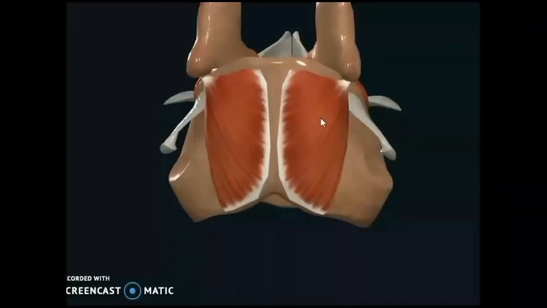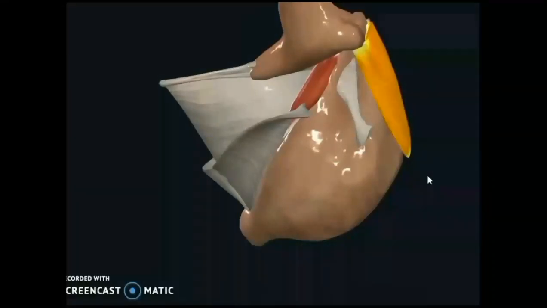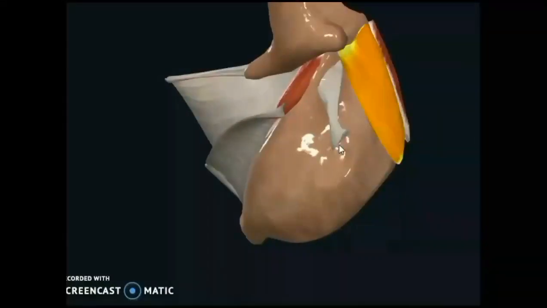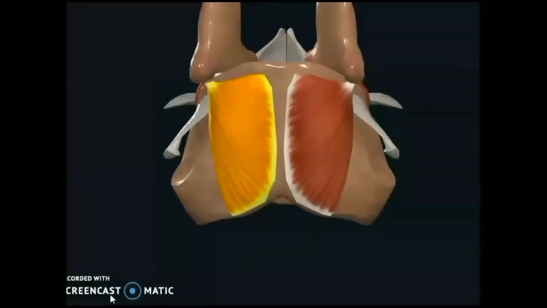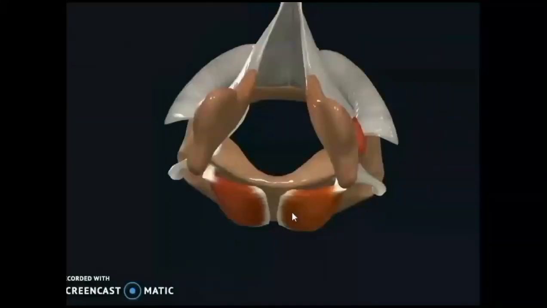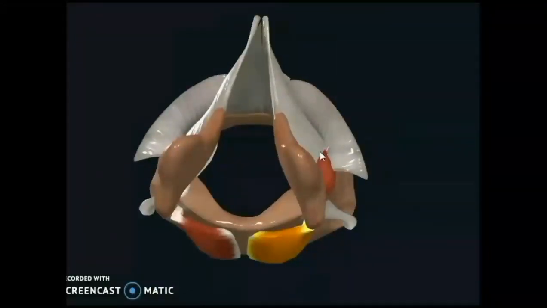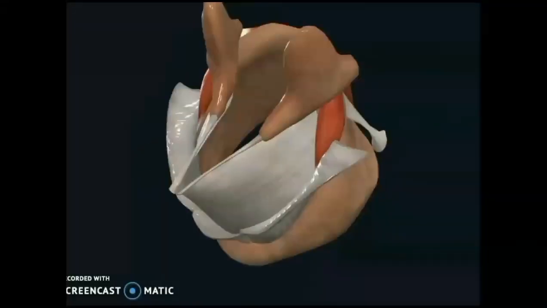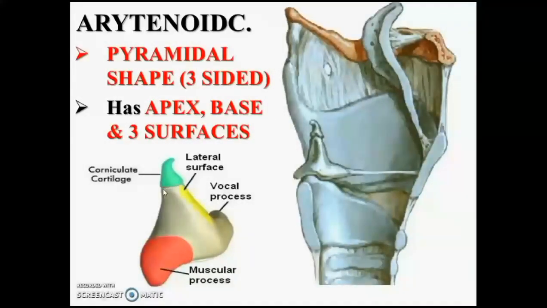Posterior surface has a median ridge. On either side of median ridge, you are seeing posterior cricoarytenoid muscle. From the narrow anterior arch, what you have seen? Lateral cricoarytenoid muscle. From the outer surface of posterior broad lamina, posterior cricoarytenoid muscle. And at a junction between the arch and lamina, you are seeing cricothyroid joint, facet for the cricothyroid joint. And the inner surface of the broad posterior lamina forms the part of laryngeal cavity lined by respiratory mucosa.